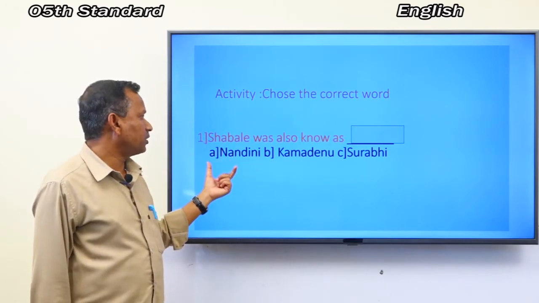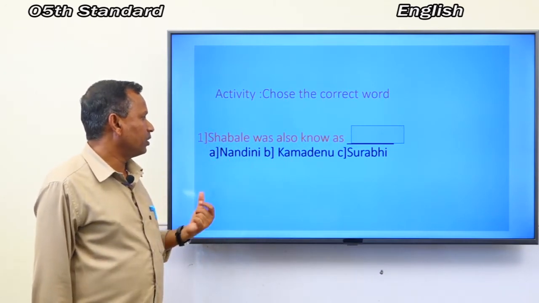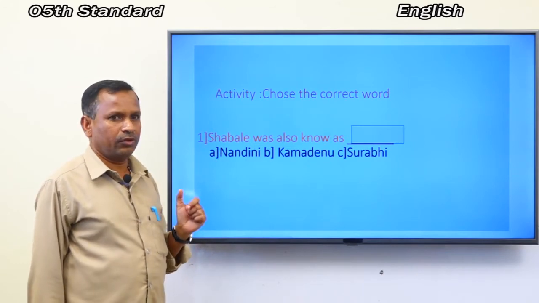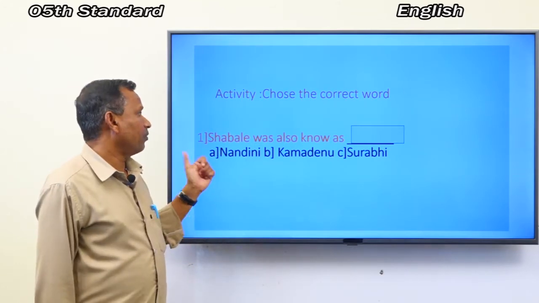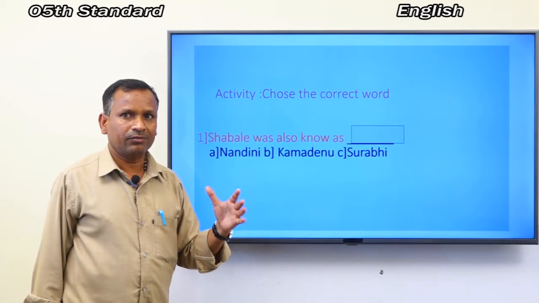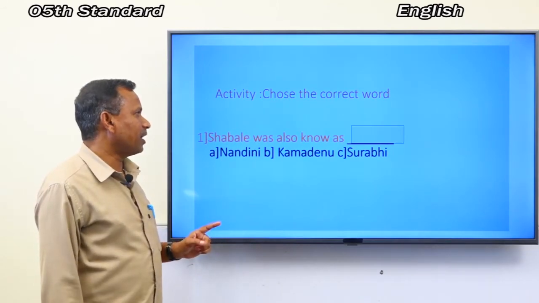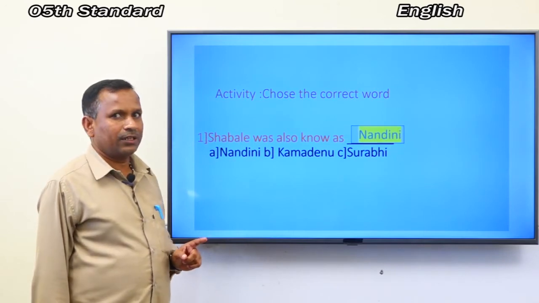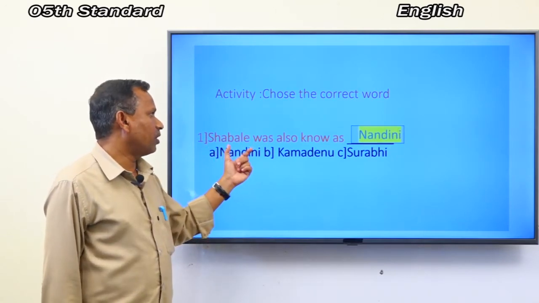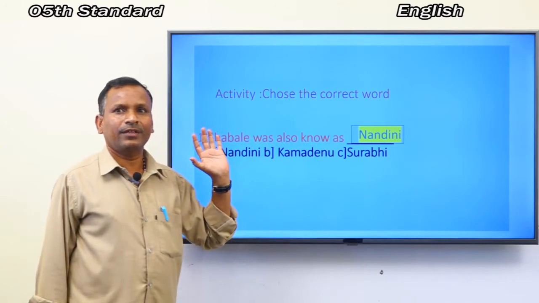Three options are here. You have to choose the correct answer. What is the answer? Yes, your answer is correct. Shabale was also known as Nandini. This is the correct answer.